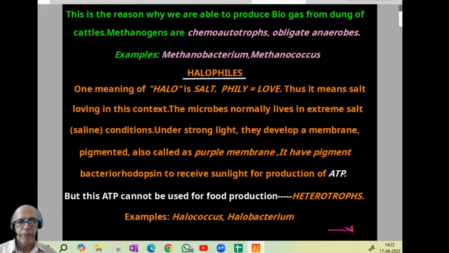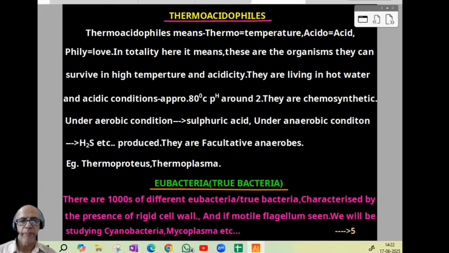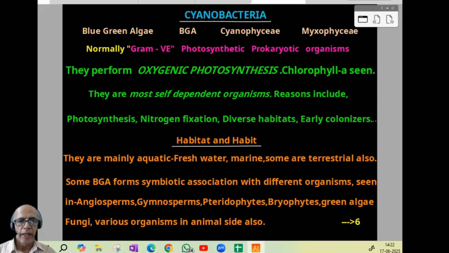Then after archaebacteria, we started one by one with methanogens: why the name, what are the products? Then halophiles, again why the name, what are the characters, etc. Then thermoacidophiles: temperature, acid, etc., how they are able to survive temperature, pH, etc. Then eubacteria, under it cyanobacteria, different names for cyanobacteria, oxygenic photosynthesis, habitat and habit.